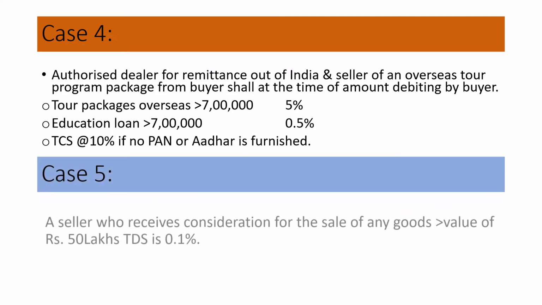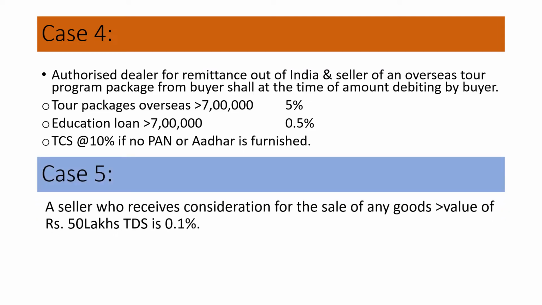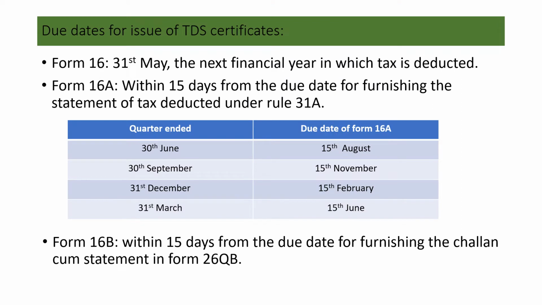Then case 5. Now let's study what this is. A seller who receives consideration for sale of any goods greater than value of 50 lakhs, then TCS is 0.1%. Then what are the due dates for issue of TDS certificates? Now let's study it.